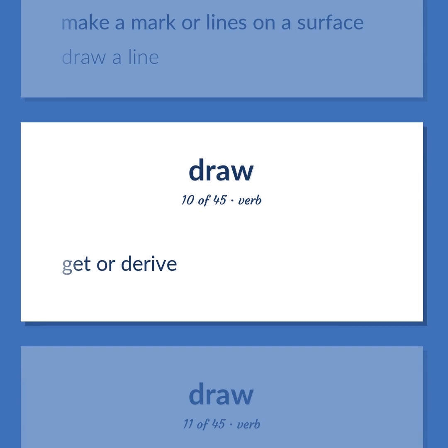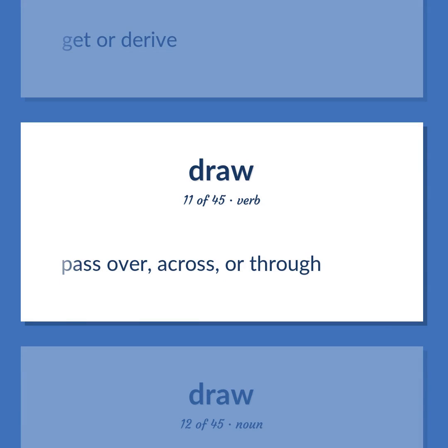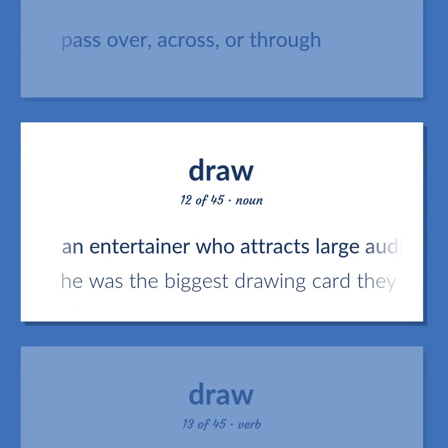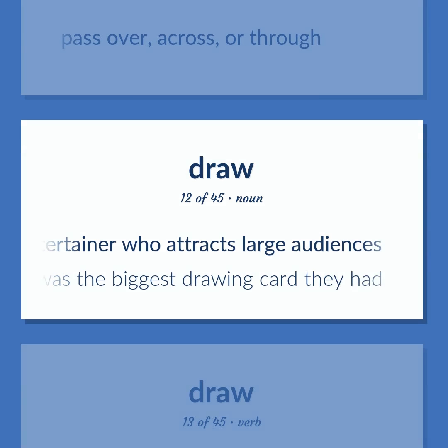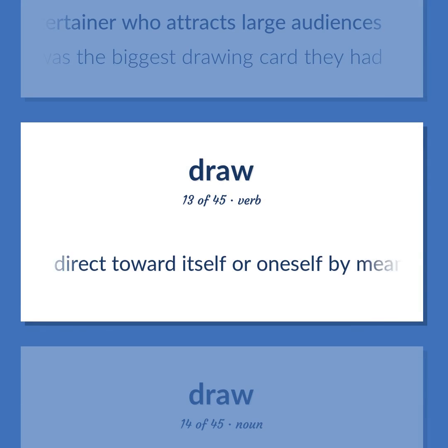Get or derive. Pass over, across, or through. An entertainer who attracts large audiences. He was the biggest drawing card they had. Direct toward itself or oneself by means of some psychological power or physical attributes.